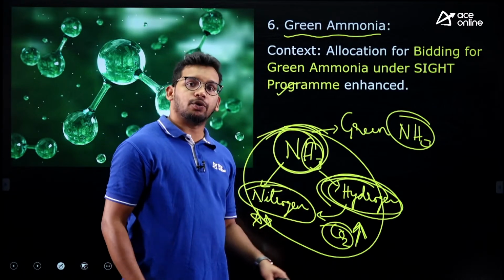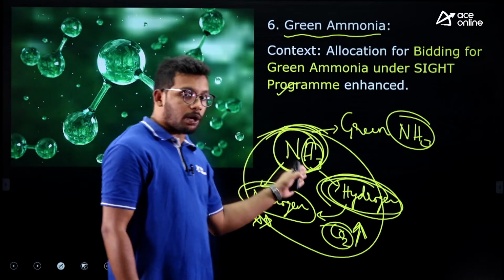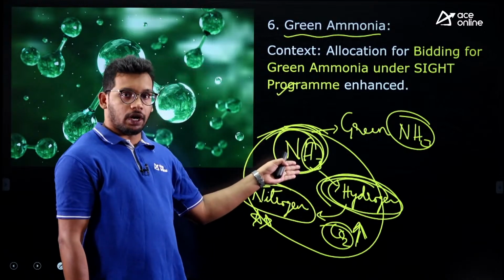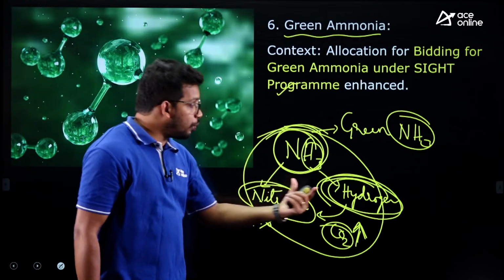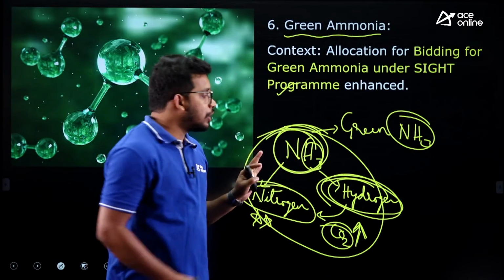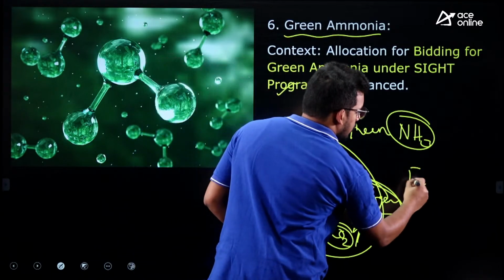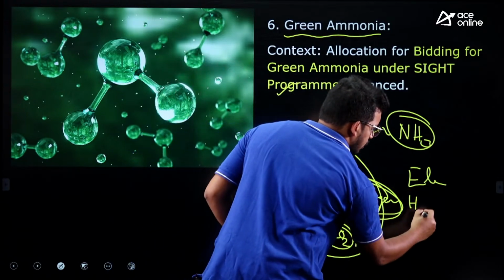So what is green hydrogen? Don't confuse here. Green ammonia and green hydrogen are two different things. Hydrogen is an input to ammonia, not ammonia an input to green hydrogen. So we are trying to involve green hydrogen in green ammonia, right? Green hydrogen is produced through the electrolysis process, by sending in H2O. We have discussed this in many of the articles.